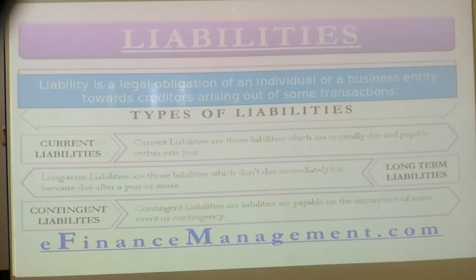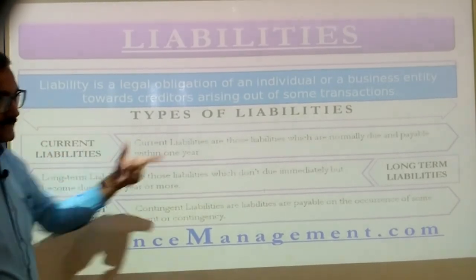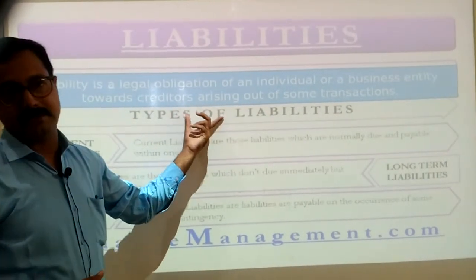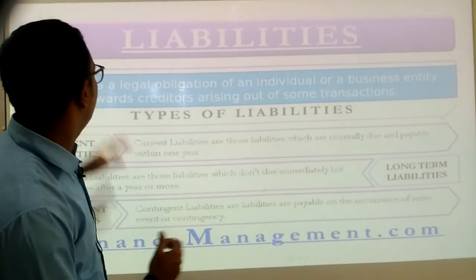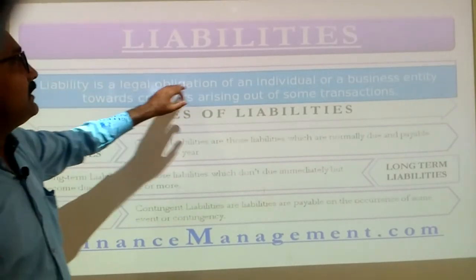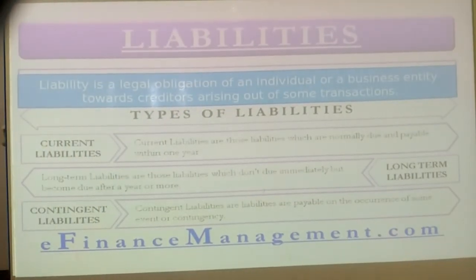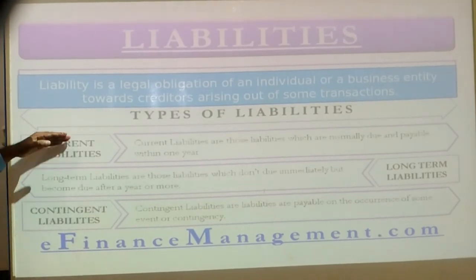Basically in the business organization we have three different types of liabilities: current liability, long term liabilities and contingent liabilities. So first we have to find out the meaning of liabilities that we have already discussed. So liability is a legal obligation of an individual or a business entity towards creditors arising out of some transactions. Okay, so once you do any kind of transaction in the business organization, then liabilities are automatically created. It means we have to pay the money to the supplier or the seller. It can be of three types.